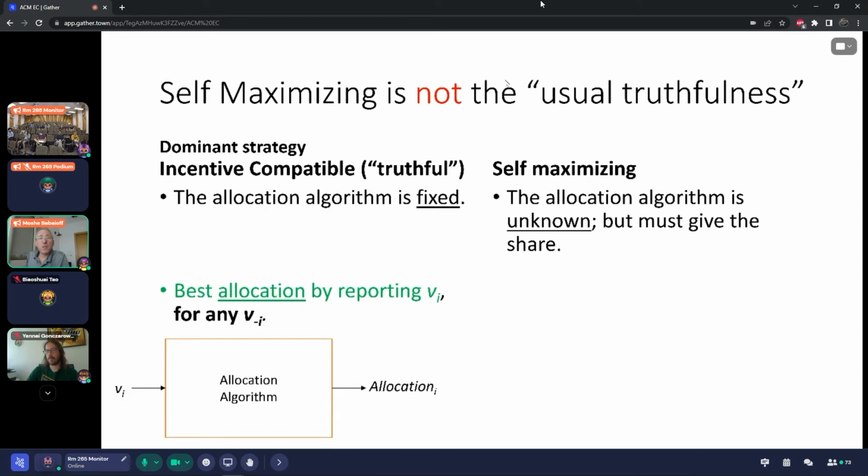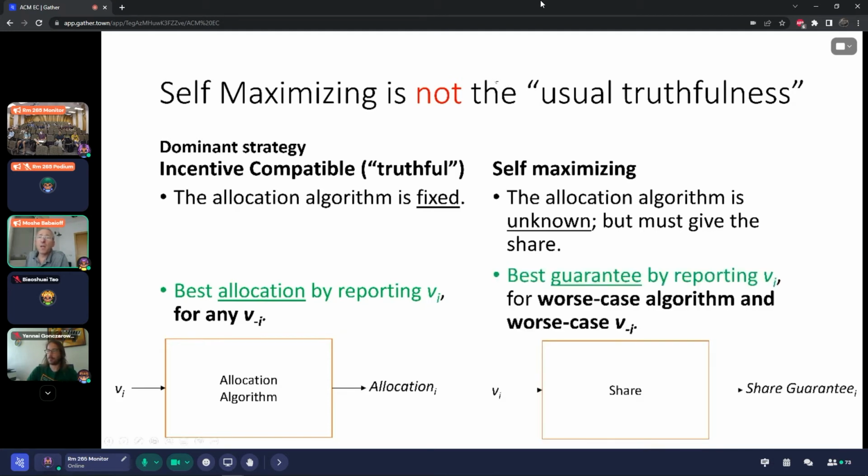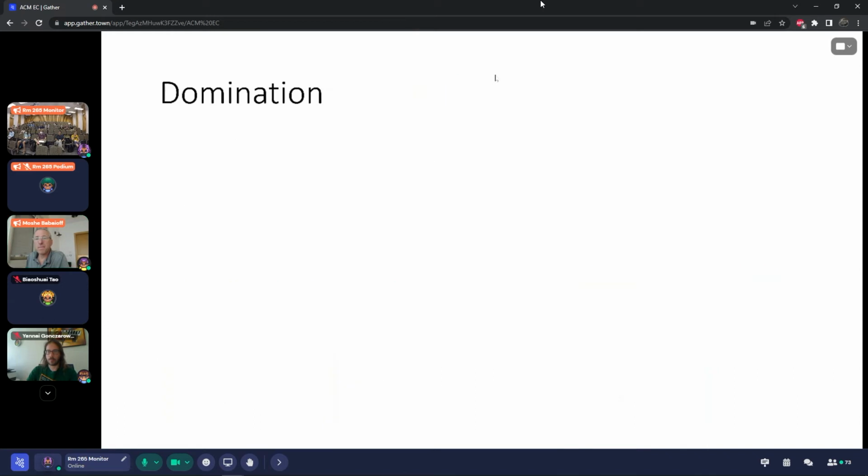In dominant strategy truthfulness, reporting v_i gives you the best allocation for any valuations v_-i, while in the case of self-maximization, v_i will give you the best guarantee. That is, the maximal share guarantee over all algorithms and valuations of the others, which is essentially kind of very strong risk aversion.